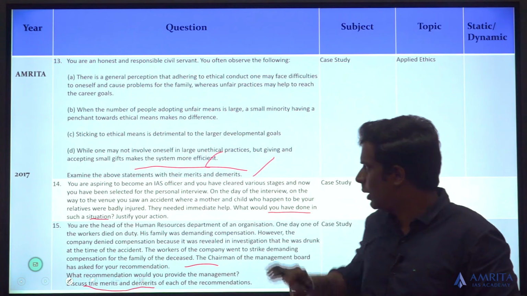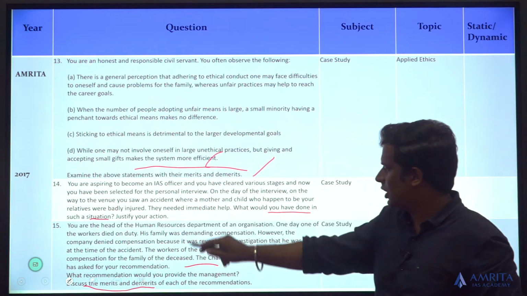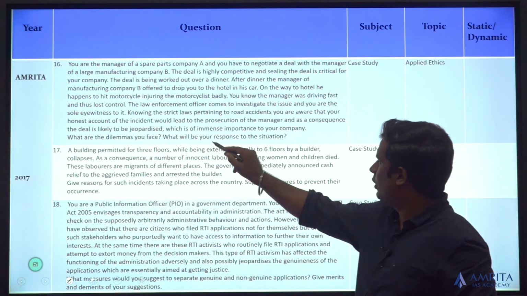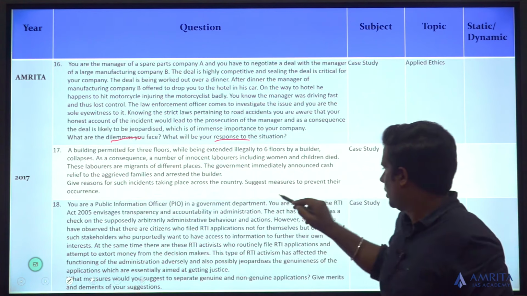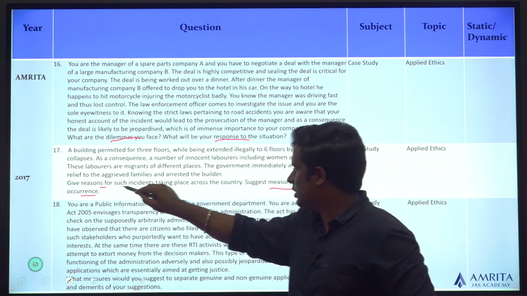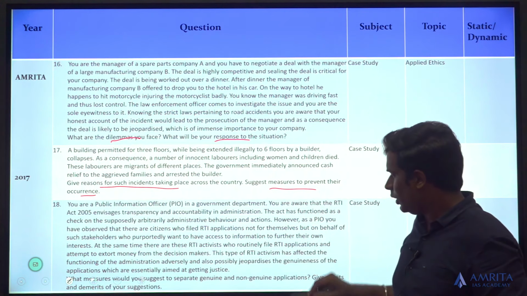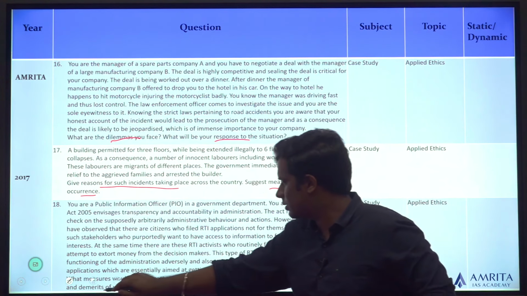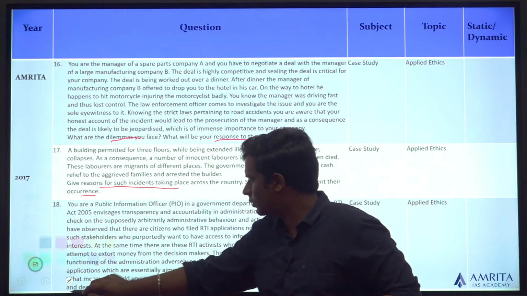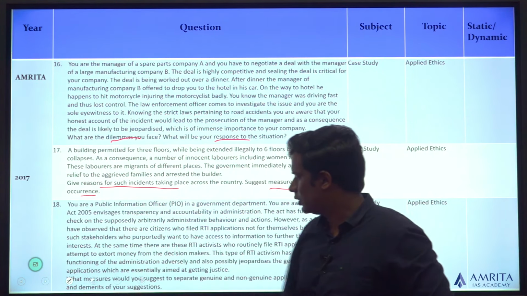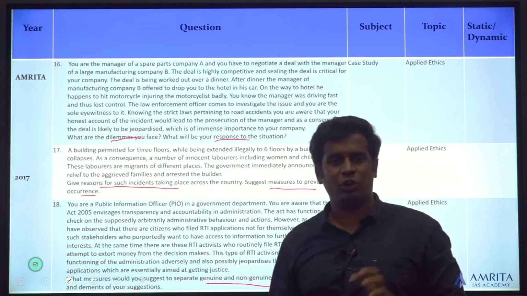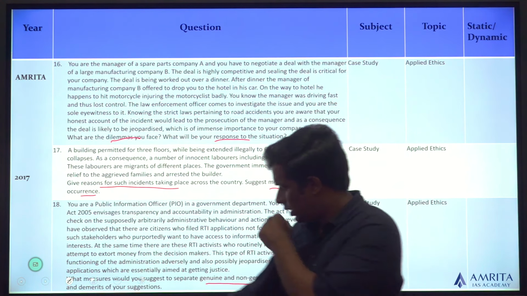Again a straightforward question. Merit, demerit in the first case study, in the third case study, and they are either asking for your response. Again, what will be your response? Dilemmas you face, measures to prevent their occurrence, give reasons for why such incidents are taking place. Go for this. The 18th question, merits, demerits. So it talks about the merits and demerits and how you can separate genuine and non-genuine application. In short, your response and merits and demerits.